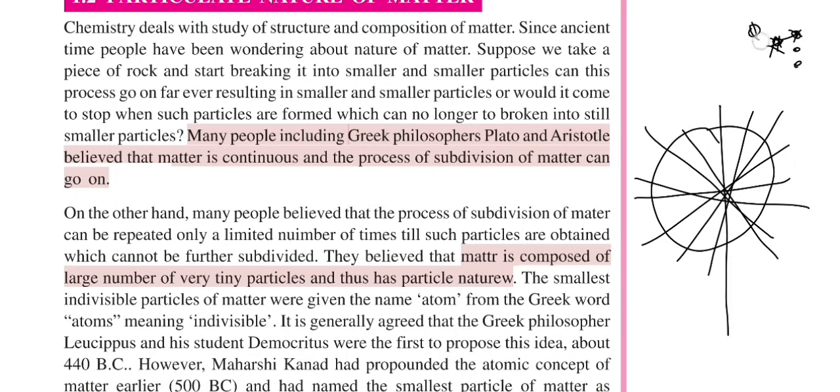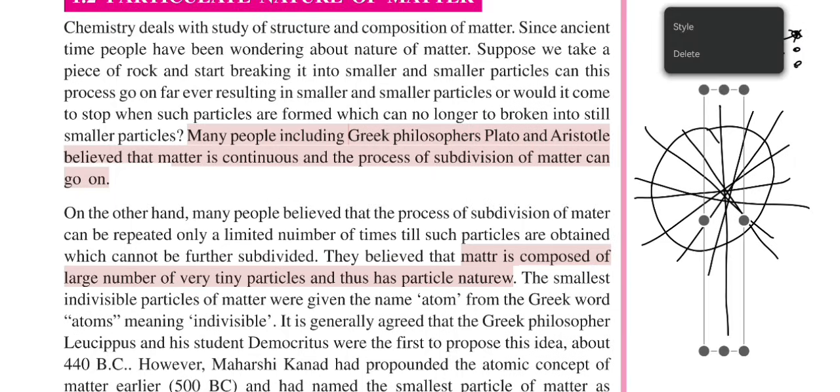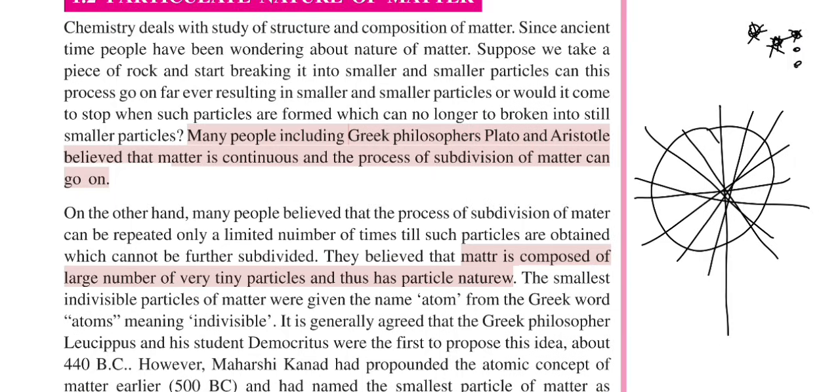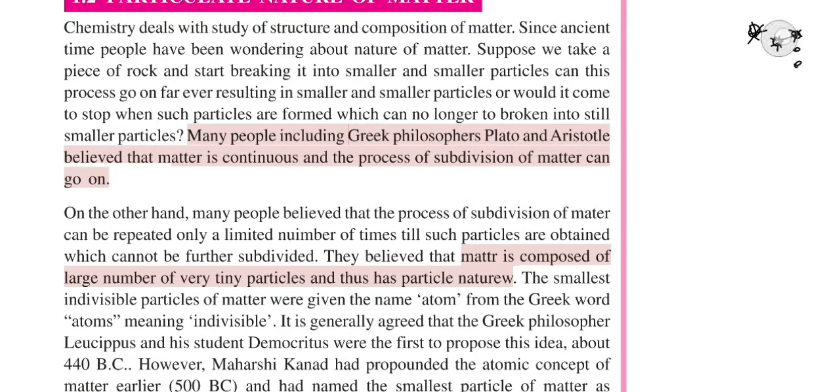So many people, including the Greek philosophers Aristotle and Plato, believed that you can divide matter, anything in the world, into smaller substances, and it can keep going on until infinity. You can keep dividing it.